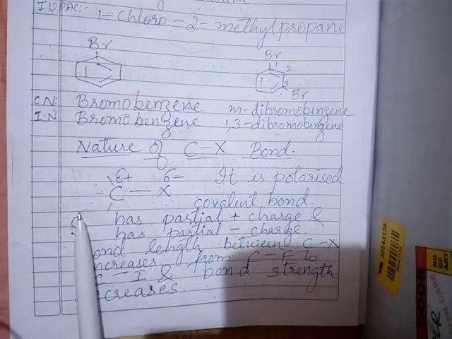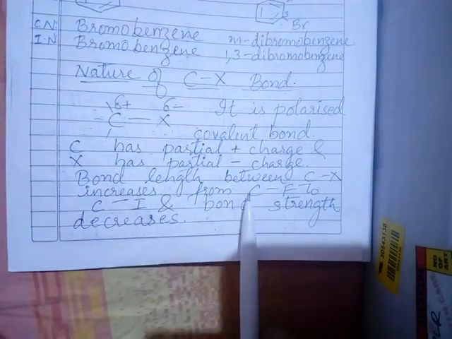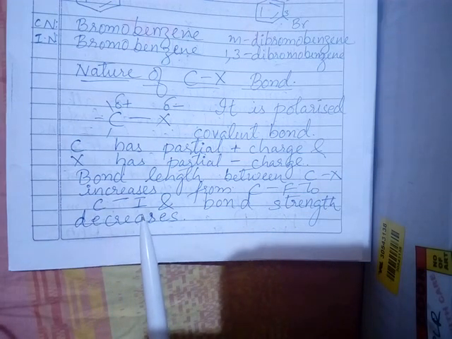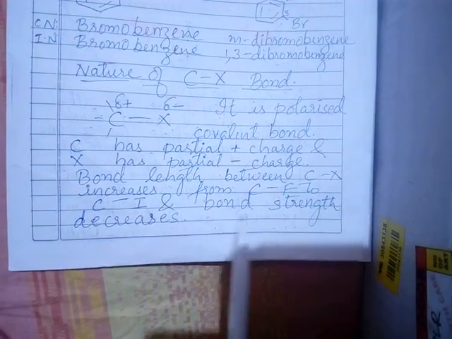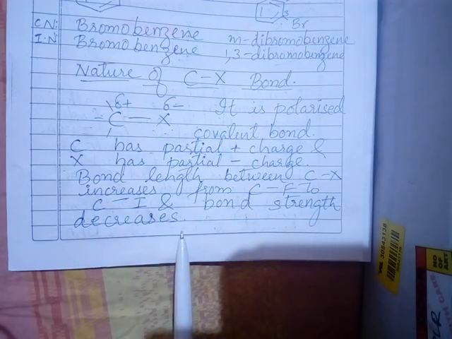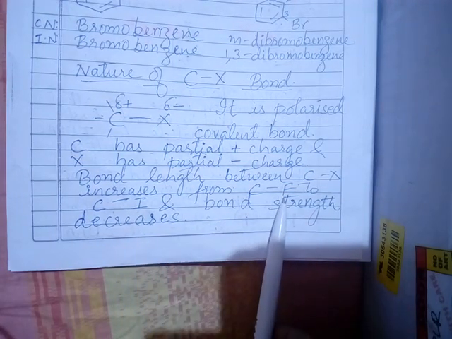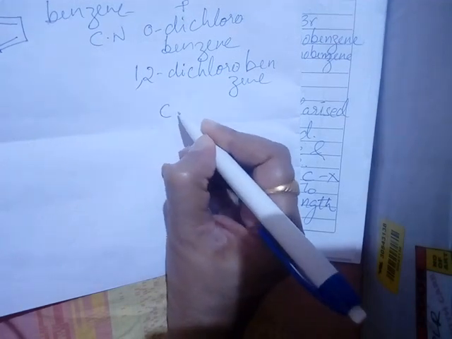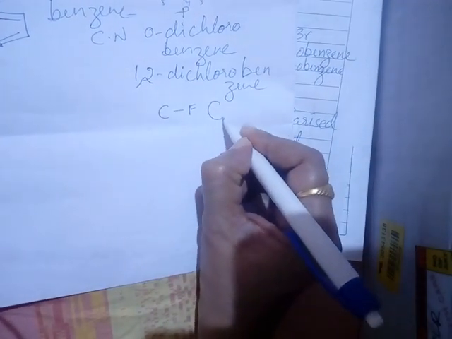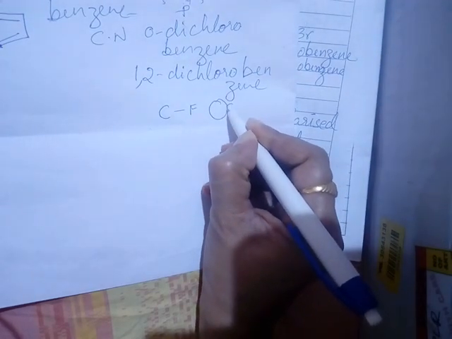And the bond length between the carbon and halogen is going on increasing from carbon-fluorine to carbon-iodine. Okay, and the bond strength is going on decreasing. So why is it happening like this? Fluorine is a small atom. So suppose if you take a fluorine and a carbon, so carbon is here, fluorine is here. So now here let me say this is a carbon and this is a fluorine.